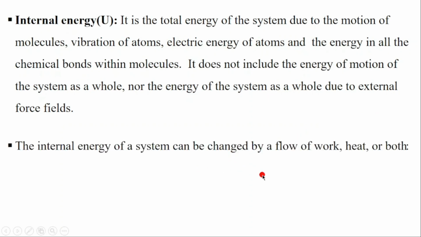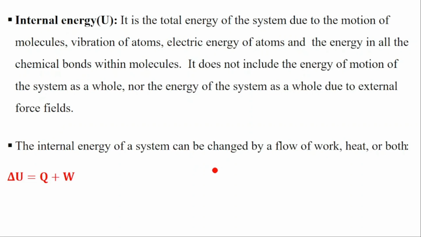The internal energy of the system can be changed either by a flow of work, heat, or both. So the change in internal energy is equal to Q, which is the heat, plus the work done. The internal energy of the system can only be changed by heat or by work. This happens when heat is moving out of the system, or work is done by the system, or something outside the system is doing work on it.